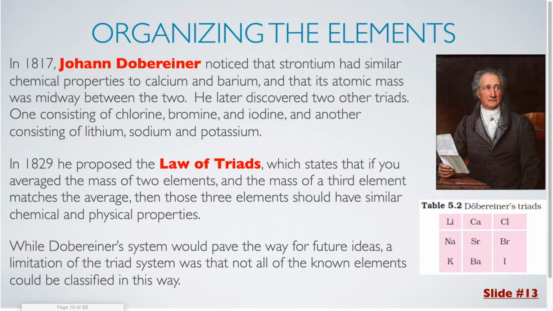In 1829, he proposed the law of triads, which states that if you average the mass of two elements, and the mass of a third element matches the average, then those three elements should have similar chemical and physical properties. While Dobereiner's system would pave the way for future ideas, a limitation of the triad system was that not all of the known elements could be classified in this way.